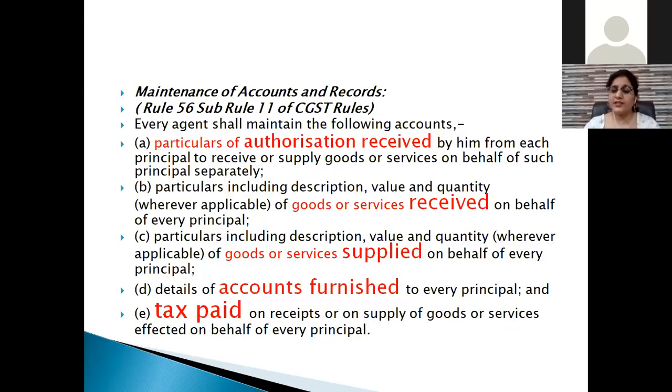Now, in the case of an agent, now we all are clear this person is my agent and he has to get his registration also. The thing is what accounts he has to maintain, because rule 56 sub rule 11 of the CGST rules says maintenance of records, accounts and records in the case of agent, that every agent shall maintain particulars of, सबसे पहले तो authorization received by him, कोई भी चीज उसके पास आ रही है या उससे जा रही है,